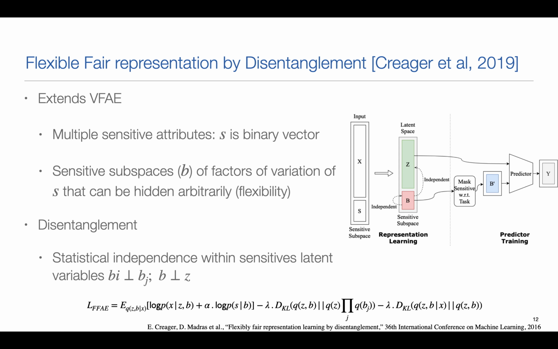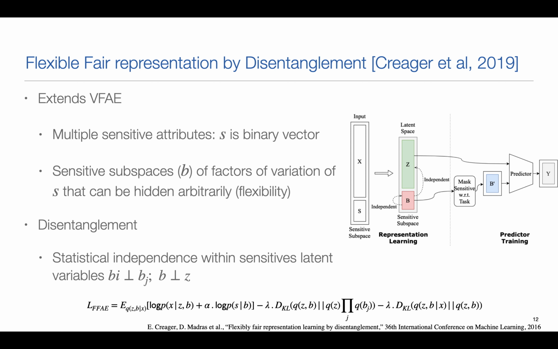Another technique is flexible fair representation by disentanglement. This framework extends the variational fair autoencoder in different ways. The first thing is that with this technique it's possible to work with multiple sensitive attributes. Here S is a binary vector representing different sensitive attributes, and they also integrate the sensitive subspace B, which are factors of variation of the sensitive attribute, so that they can be hidden afterward to satisfy some fairness criteria.